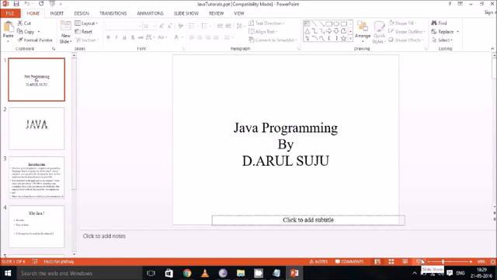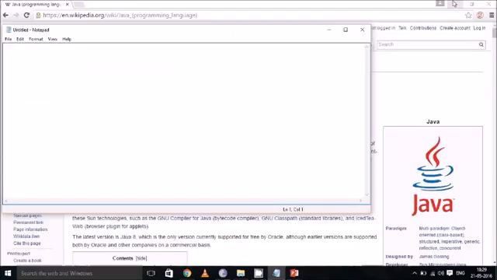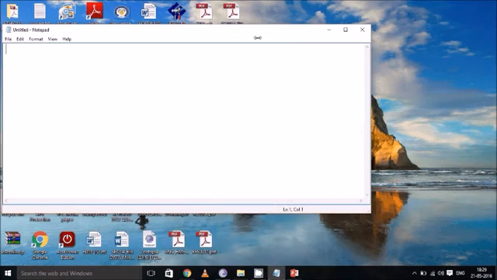Now we will see a basic program to demonstrate a Java application. We will have a basic Java program that demonstrates the functionalities and the structure of a Java program. The first thing in Java is the class. First we have to create a class, and this class has a class name.